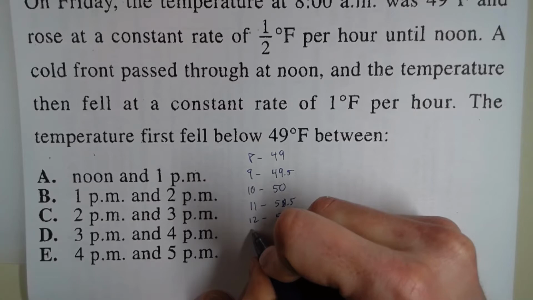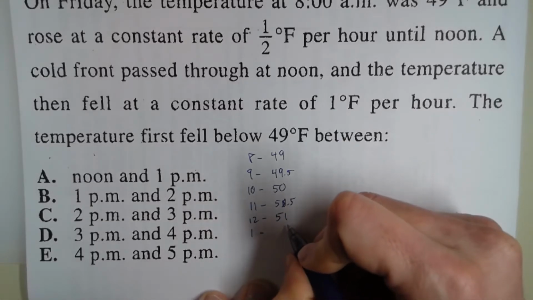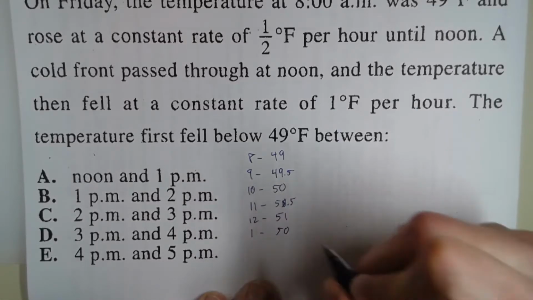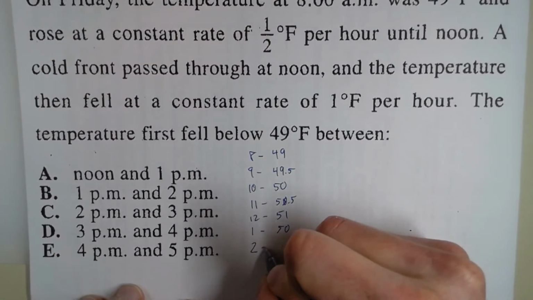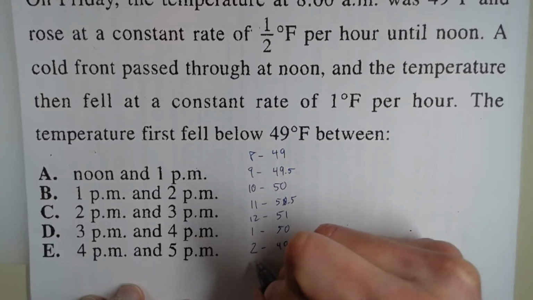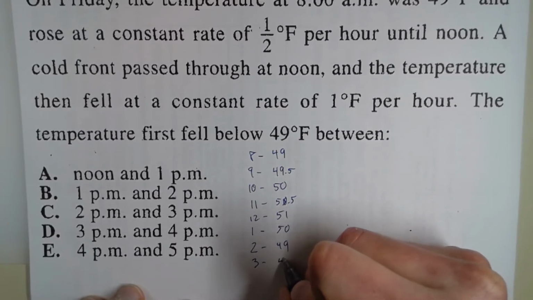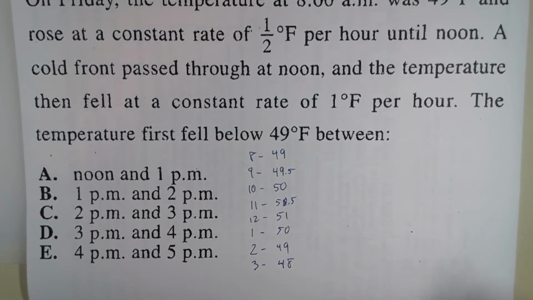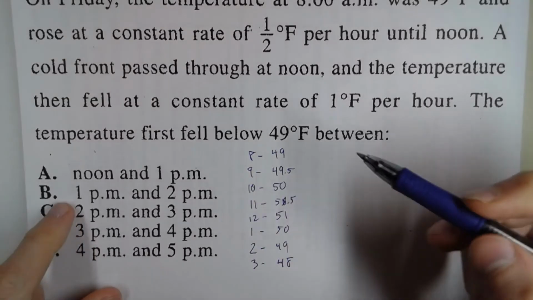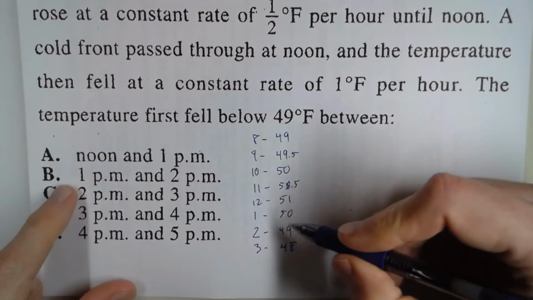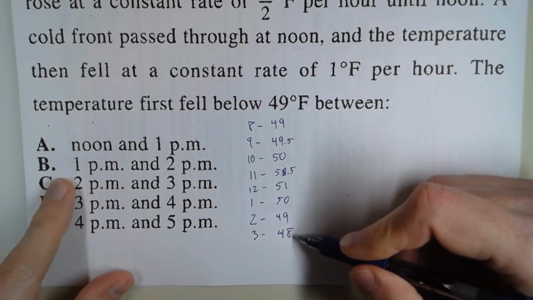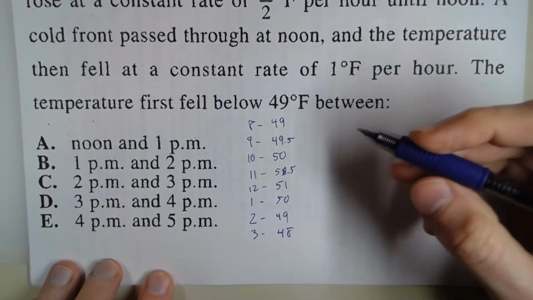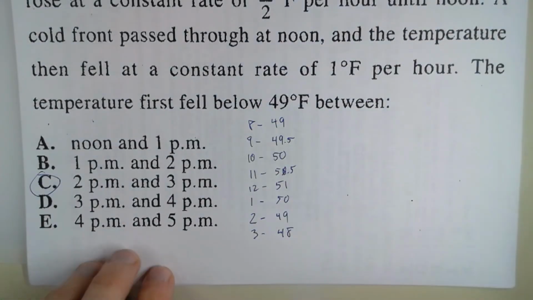All right. So then 1 p.m., after that it fell at 1 degree per hour. So then it was 50. And then at 2 p.m., it was at 49. And then at 3 p.m., it was 48. So the question is, when did it fall below 49? Well, it was 49 degrees at 2, so then it fell between 2 and 3 p.m. So the answer is C.